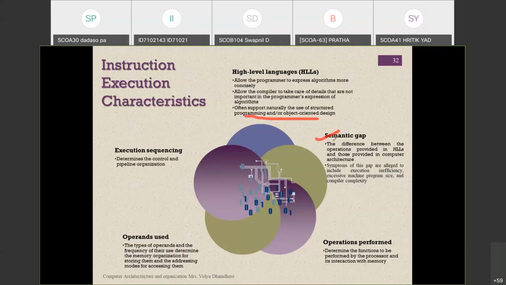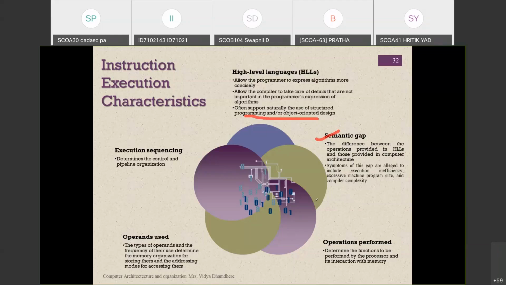The symptoms of the gap are inefficient execution, excessive machine program size and compiler complexity. All these are overcome with the help of high level language concepts, and through that we can overcome this semantic gap of the RISC processor.